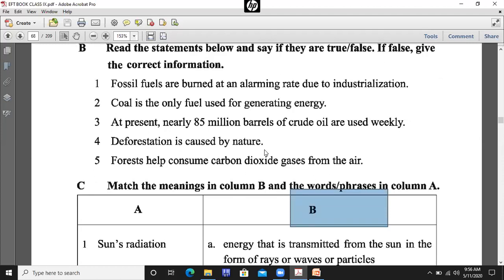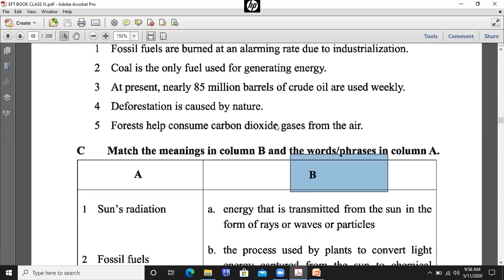Now look at practice B. Read the statements below and say if they are true or false. If false, give the correct information. Just try to do this one right now in your copy.